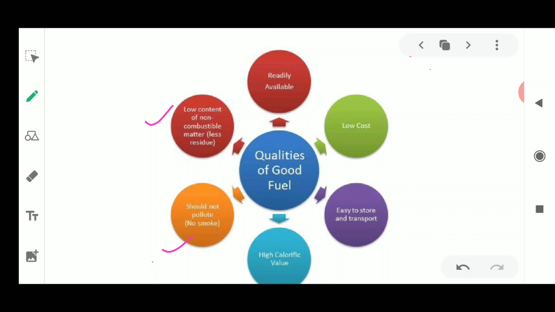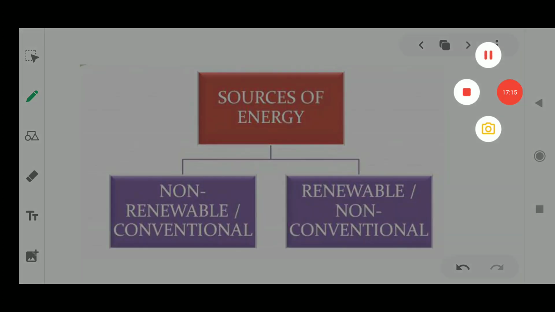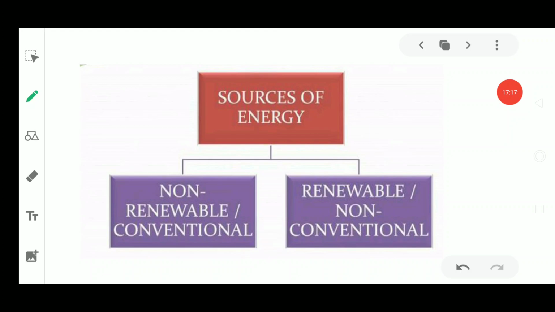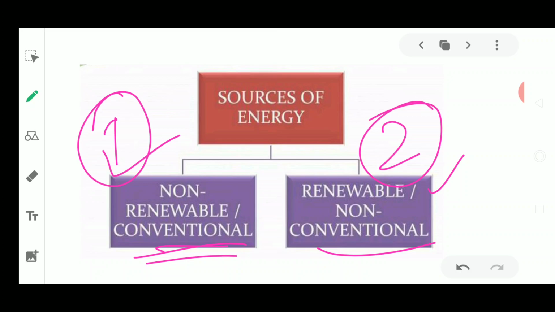That is why we study the sources of energy under two headings. The conventional sources are also known as non-renewable sources of energy. The non-conventional sources are also known as renewable sources of energy. These are the two broad categories of sources of energy.